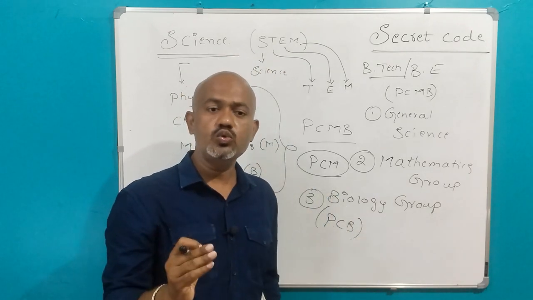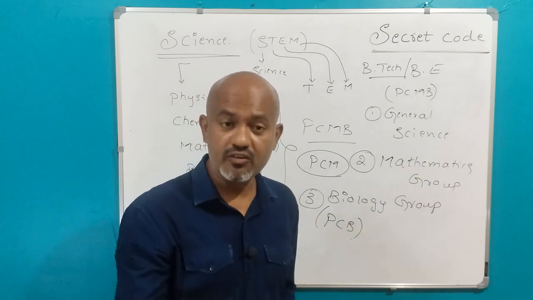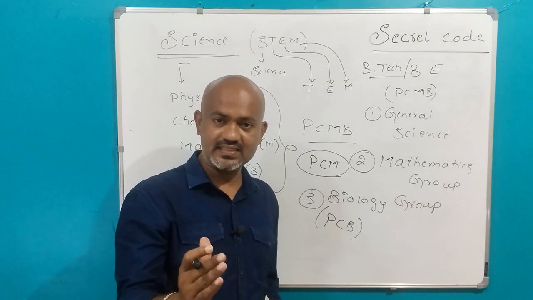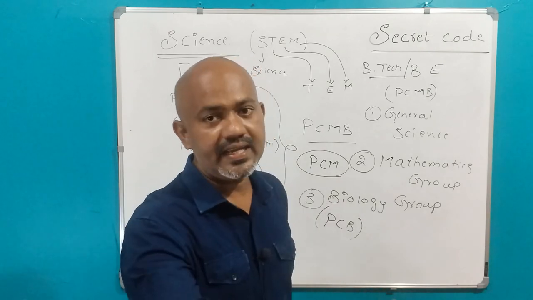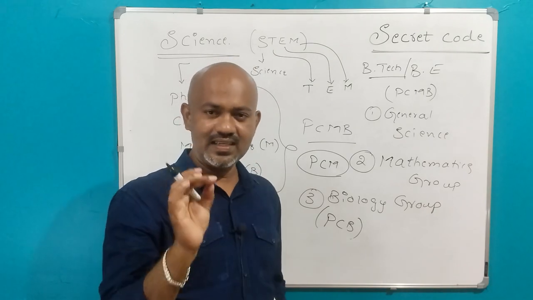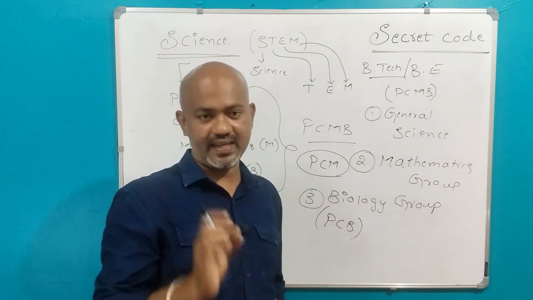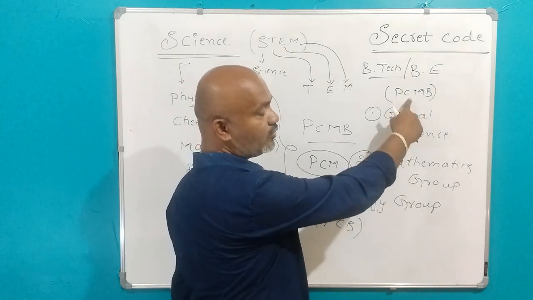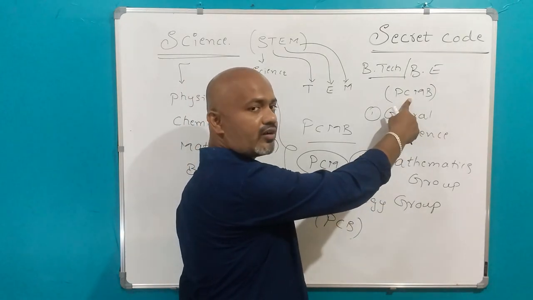Okay, if you want to do graduation in Bachelor of Science, you can also appear for the concerned entrance exams, pass those entrance exams and get into graduation in general science, that is BSc, Bachelor of Science. I have told that in general science we can go for engineering, we can go for medical, as well as we can go for BSc also.